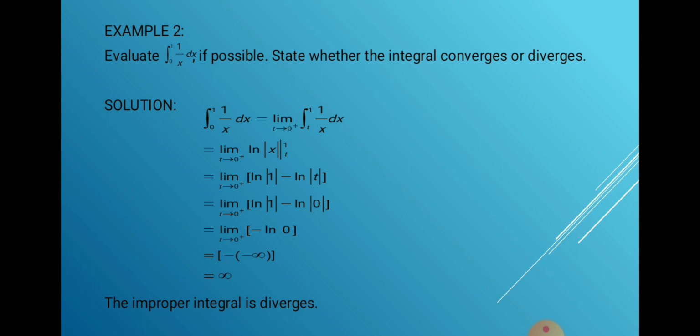Third, evaluate the antiderivative: the limit as t approaches 0 from the right of ln absolute value of 1 minus ln absolute value of t, which equals the limit as t approaches 0 from the right of ln absolute value of 1 minus ln absolute value of 0, which is the limit of negative ln 0.